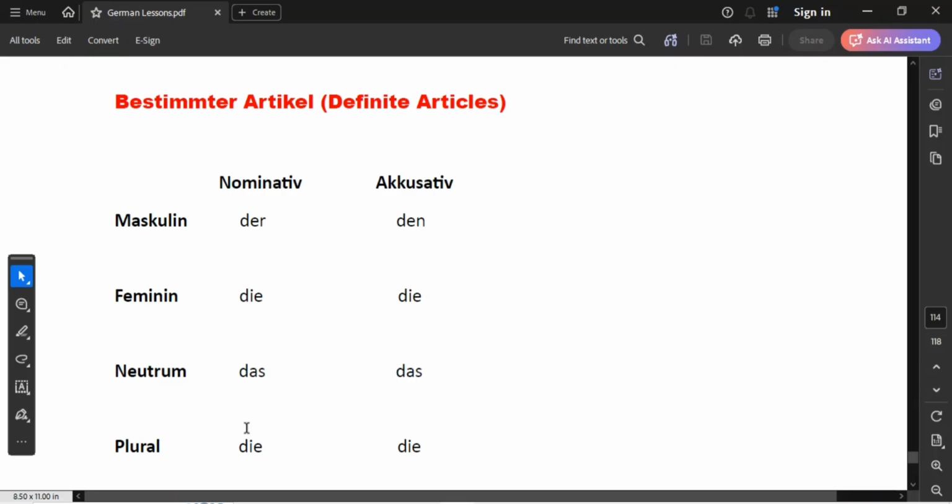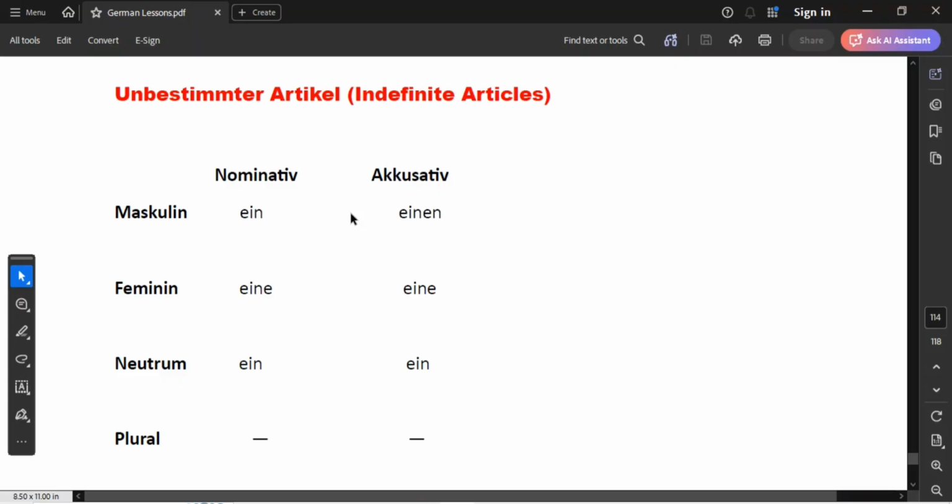When it comes to plural, in nominative it will be die, and the same in accusative. So the bestimmte Artikel only changes in masculine, whereby it changes from der to den. The others remain the same in both nominative and accusative.